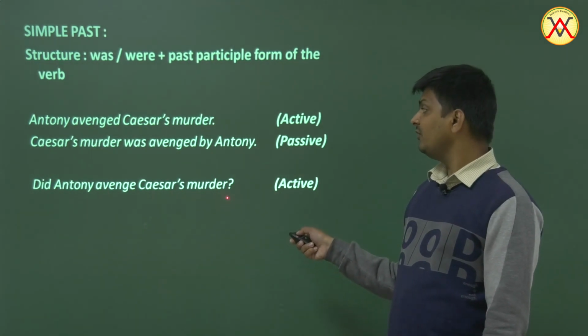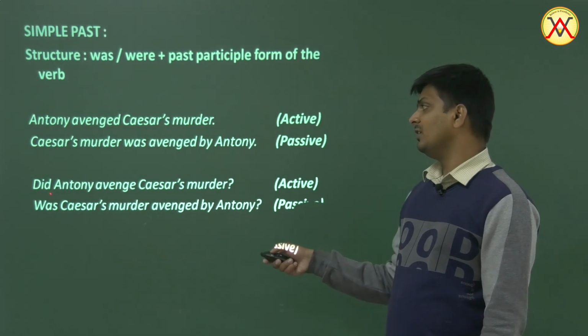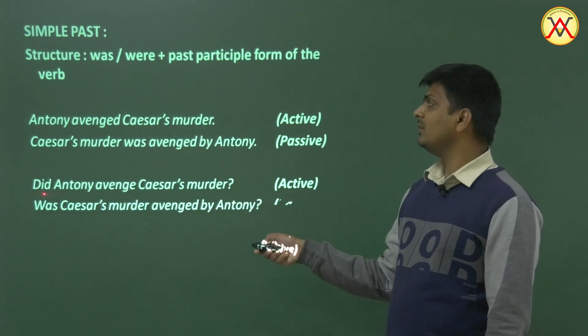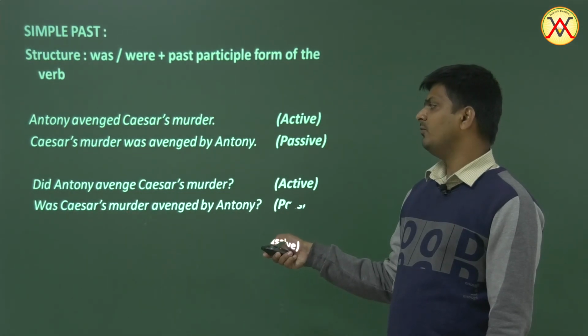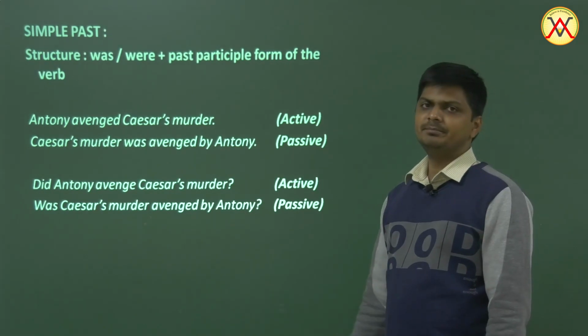Did Antony avenge Caesar's murder? Well, was Caesar's murder avenged by Antony? Did is a helping verb. We have to use a helping verb for helping verb, and it has to be in accordance with the object. Caesar's murder is singular, so we'll take was and not were.